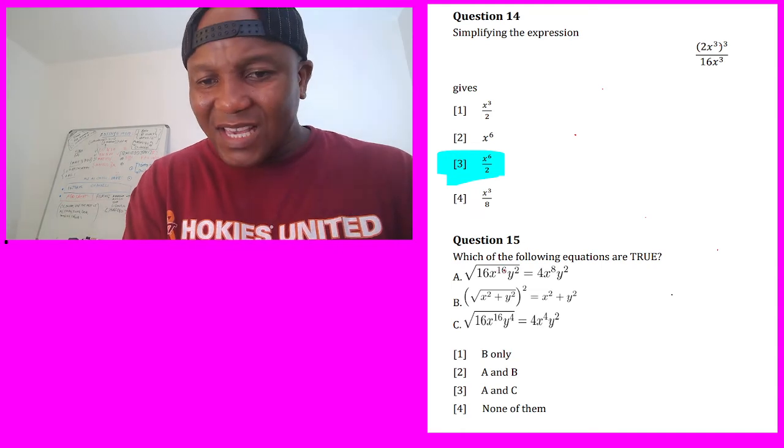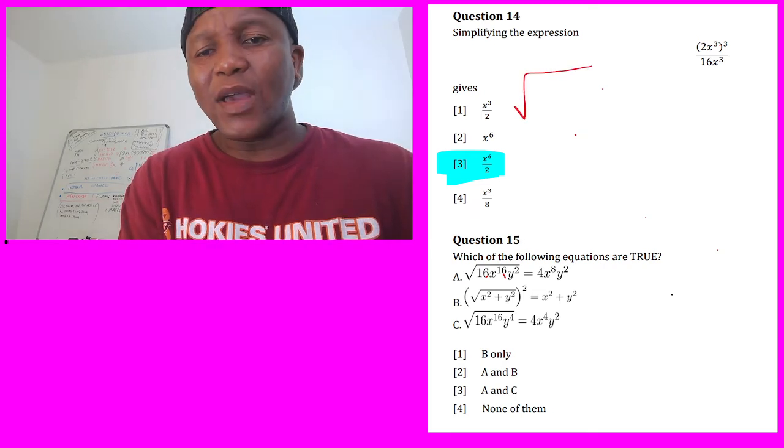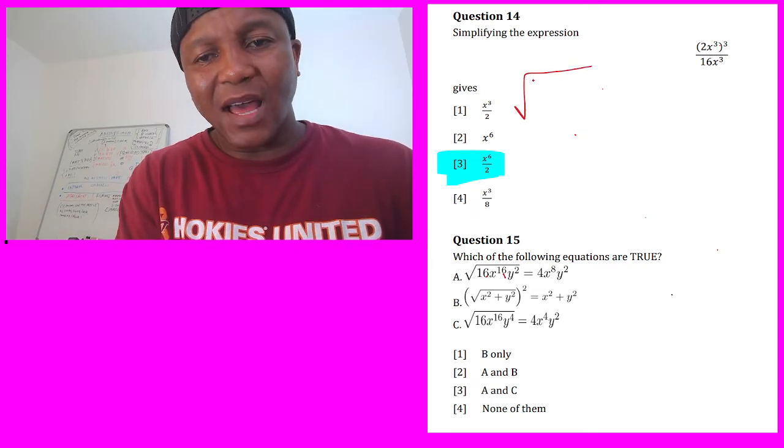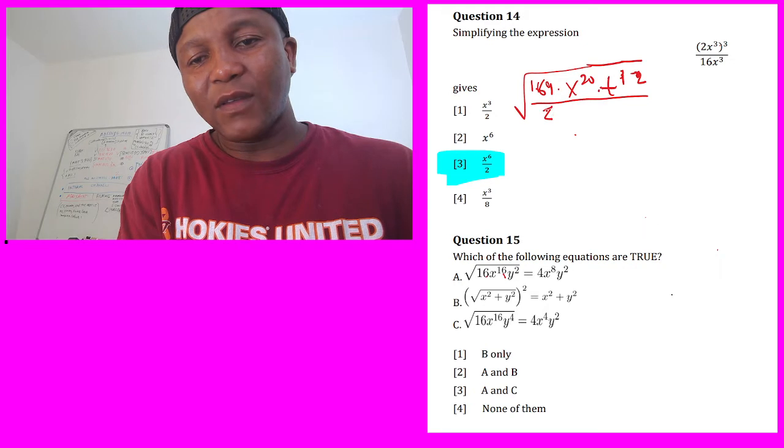You see here, there's no sign in between, which means there's a multiplication here. So we have a rule. If somebody gives, let's say, the square root of 169, multiplied by x power 20, multiplied by t power 12, and then here we have, let's say, 3, and here k power 6, and there you go, just that one.